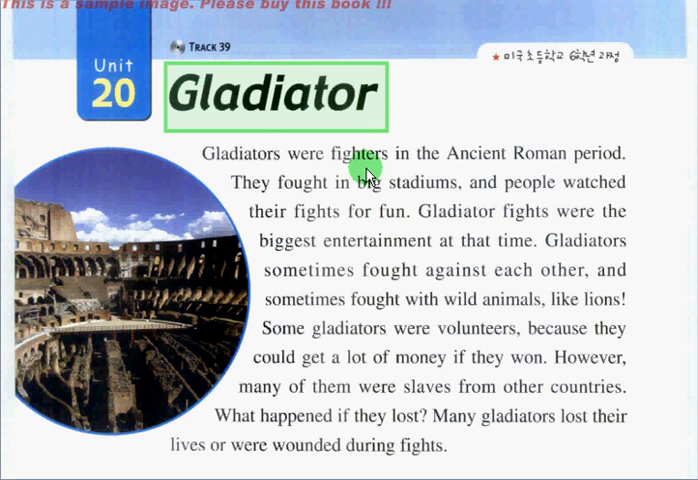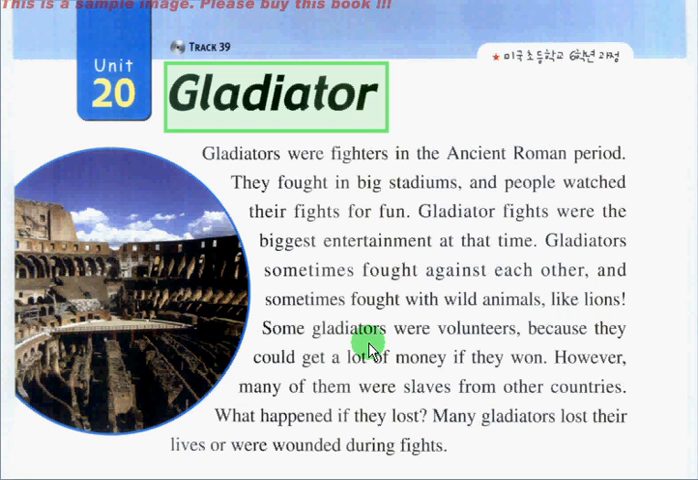Gladiators were fighters in the ancient Roman period. They fought in big stadiums, and people watched their fights for fun. Gladiator fights were the biggest entertainment at the time. Gladiators sometimes fought against each other and sometimes fought with wild animals, like lions.